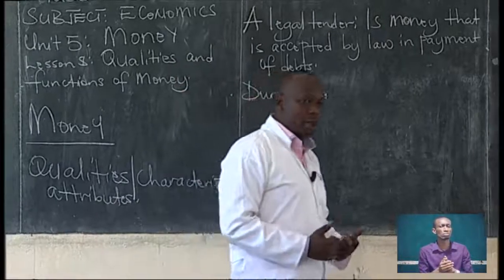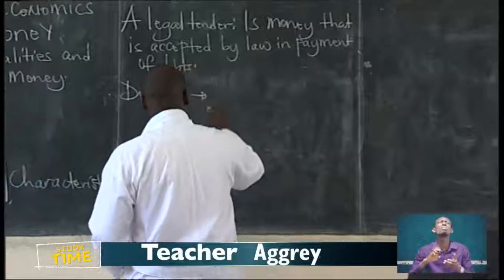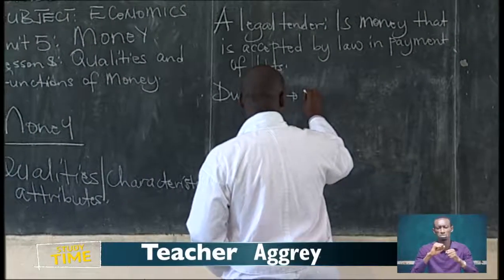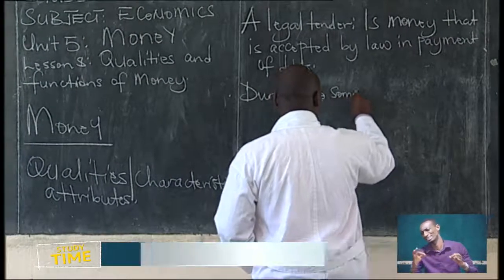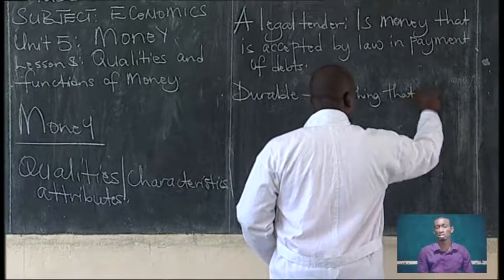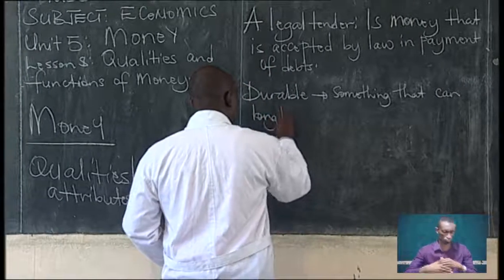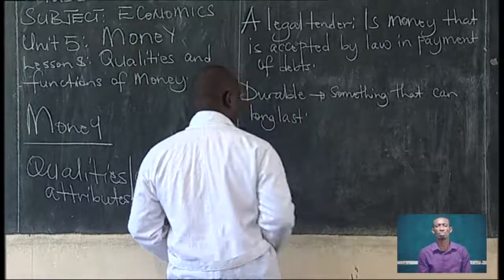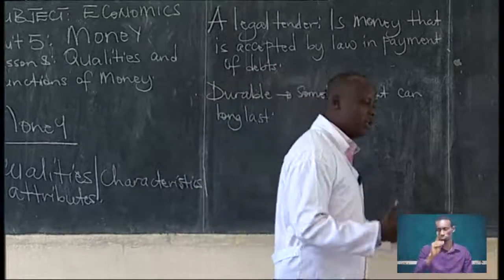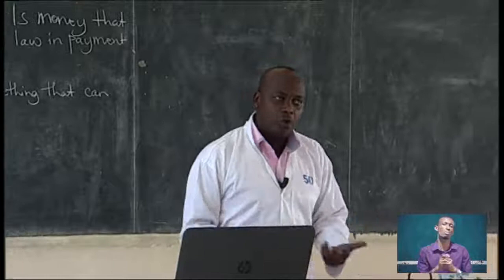Something that is durable is something that can long last. That is what is meant by durable. Now, good money should be durable.